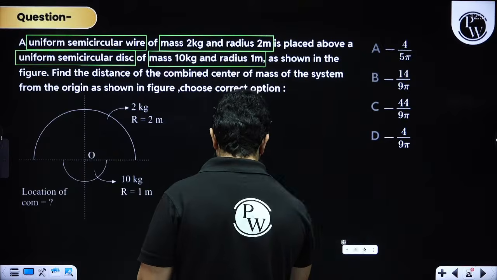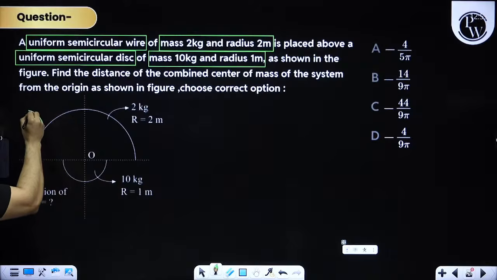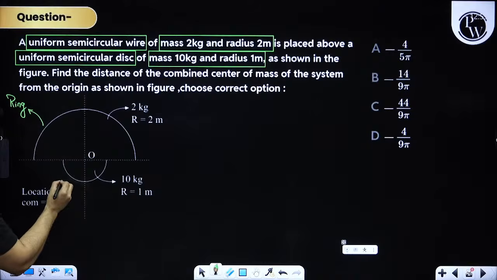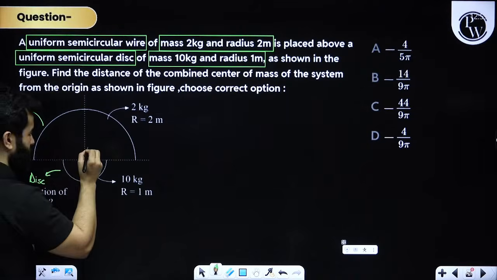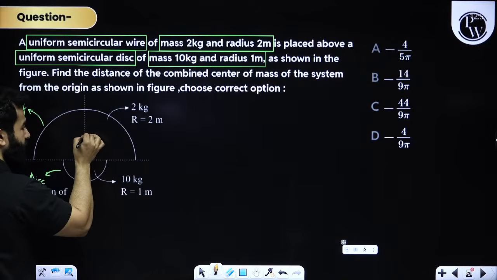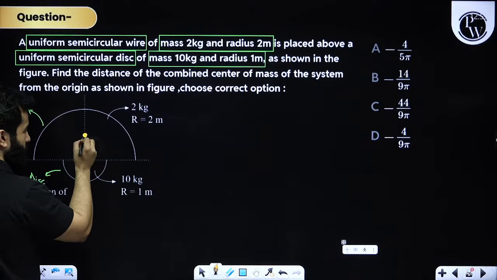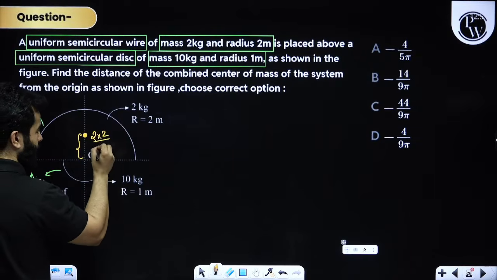This means that if we have got a ring over here, this is a ring, and this is a disc. Just now I have told you that the center of mass of a ring will be at 2r by pi. So this is going to be the center of mass of the ring, and this distance y will be 2 into r by pi.